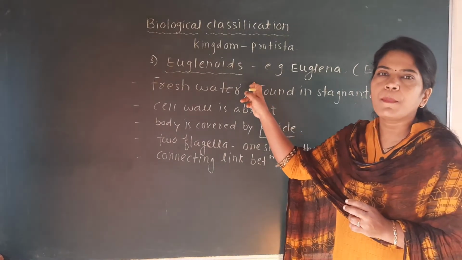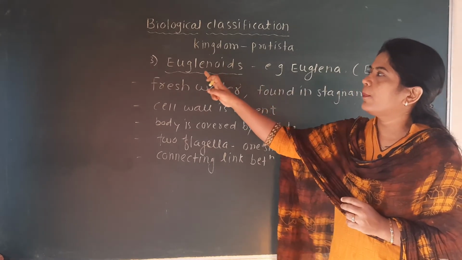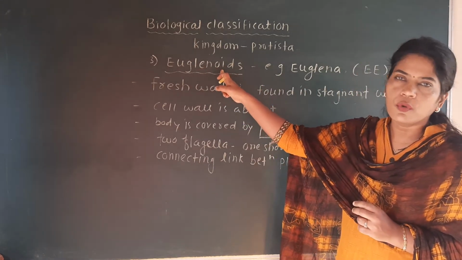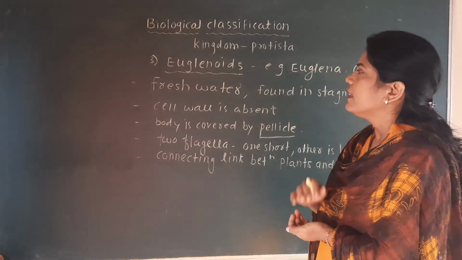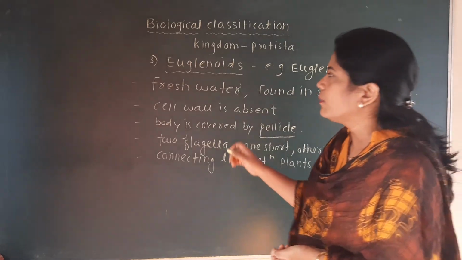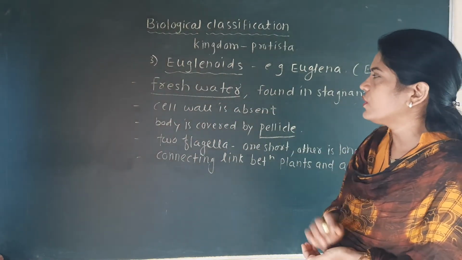The example of this class is the euglena, and it is very clear that its name is euglenoids of that group, and the example is the euglena. So it is very easy to remember the example. Second thing is that they are almost freshwater, found in stagnant water.